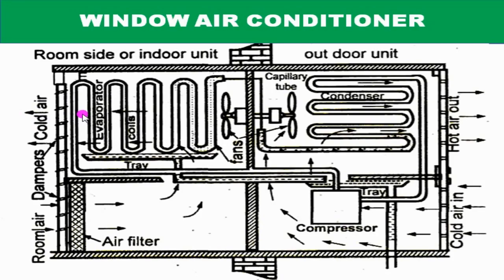The vapor refrigerant from the evaporator goes into the compressor and the cycle is repeated. Thus the room is air conditioned.